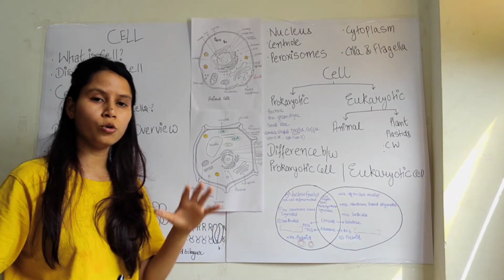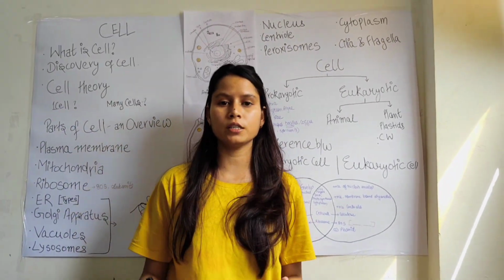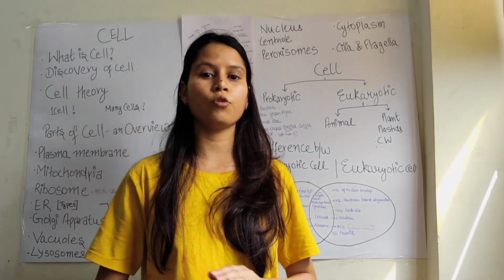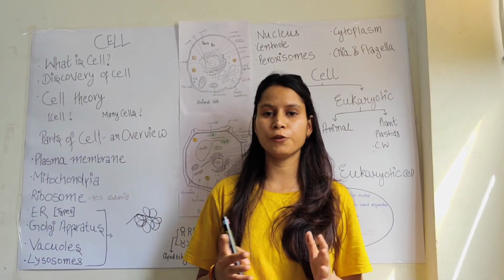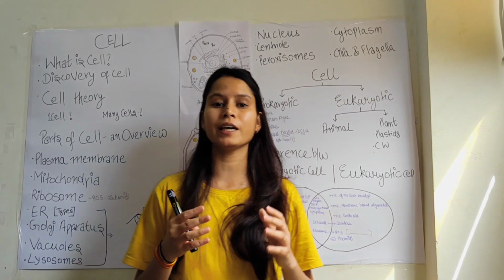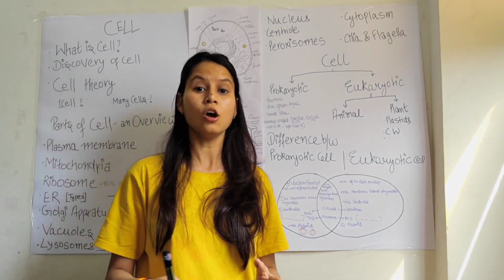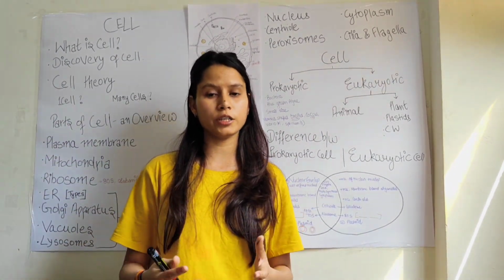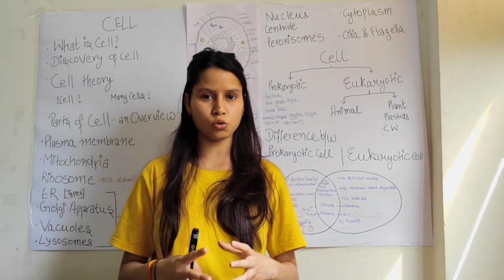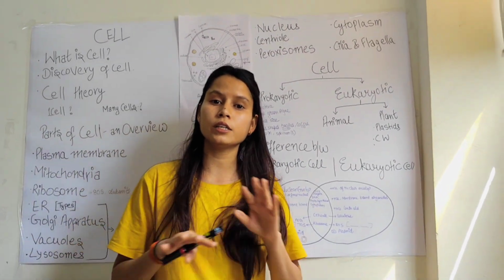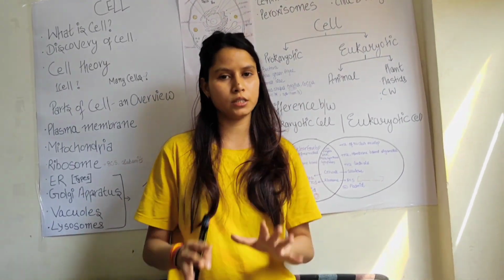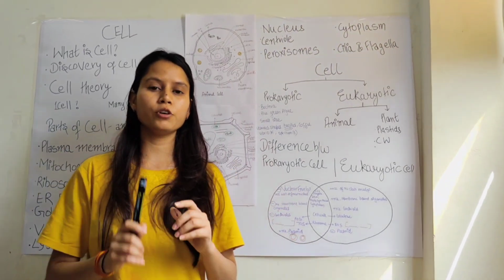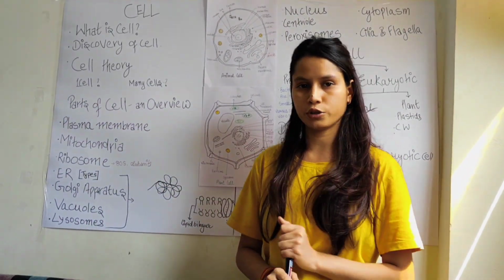So this is the whole overview of the cell. Now let's summarize what we have studied. What is a cell, and why is it known as the fundamental unit of life? Because it carries out all the reactions which are required for living on its own. It can alone survive and lead to the existence of life. That's why we call it the functional and structural unit of life.